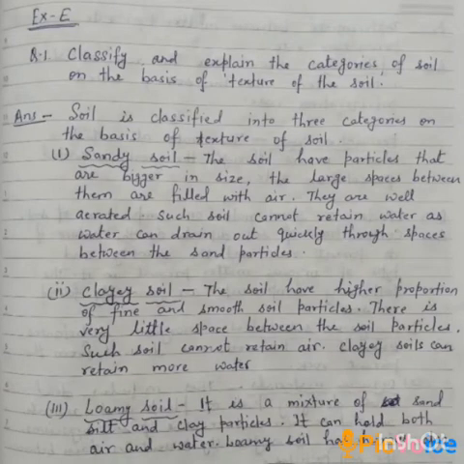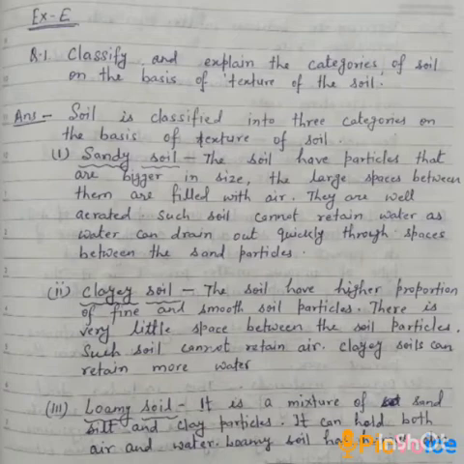Students, we are doing the chapter soil, in which we did up to exercises A, B, C, and D. Now, today I am going to explain the questions of exercise E. Question number 1 is classify and explain the categories of soil on the basis of texture of the soil.